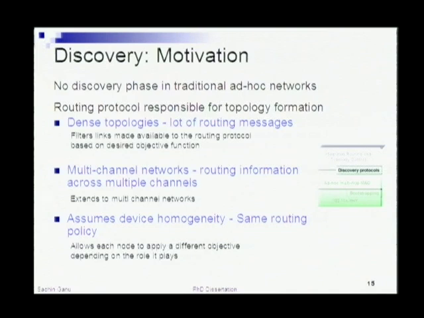It looks at the underlying device's capabilities and then presents only a subset of links up to the routing protocol, so that the routing can use only those links based on the device's constraints. This in turn has two benefits: one is to accommodate heterogeneity of devices, and the second is to reduce a lot of routing overhead.